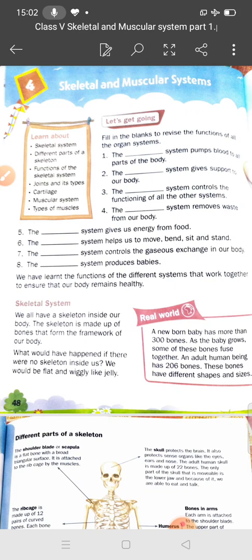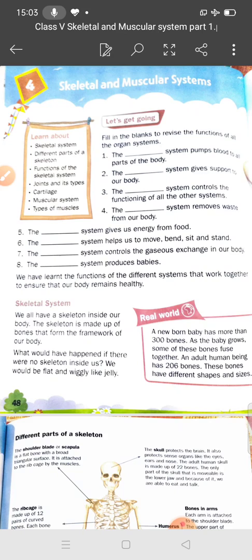Do you know the function of the sense organs? How many sense organs do we have? Five. So they perform different functions. What is the function of the eyes? To see. What is the function of the ear? Hear. Nose, smell. Tongue, taste. Skin, feel. In the same way, in our internal organs, we have the organ systems.